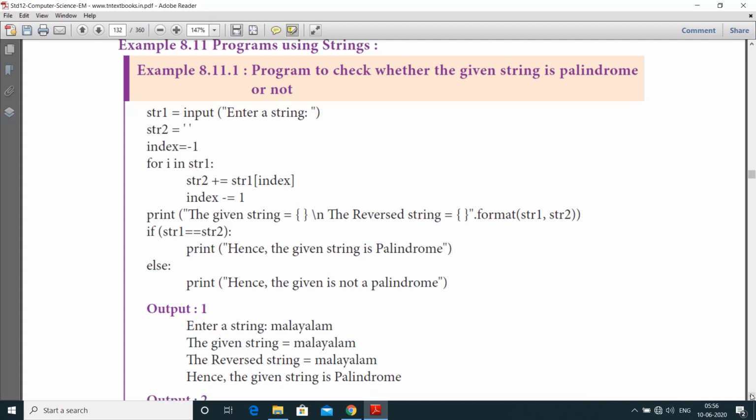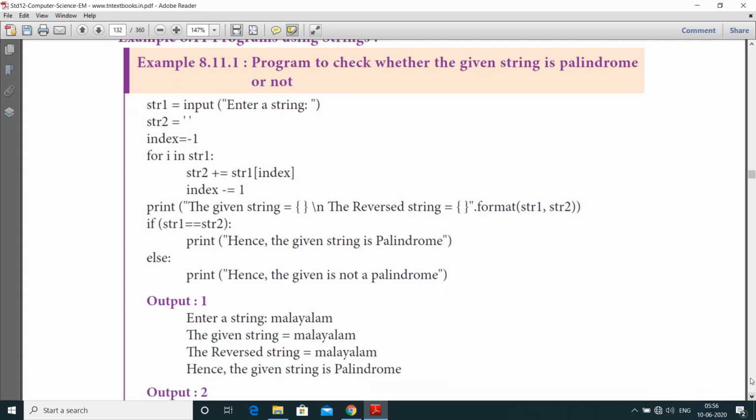First one is str1 is equal to input of enter a string. So first we take the input string. str2 is defined as empty single quotes, index equal to -1 from the last, for i in str1, str2 plus equal to str1 of index. Here we just increment the index value, and after this increment we decrement the value.